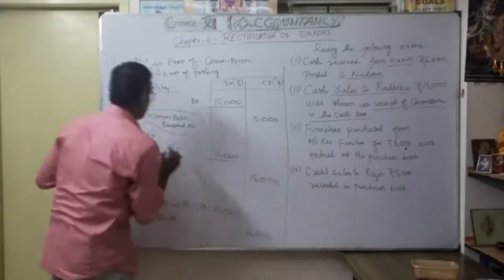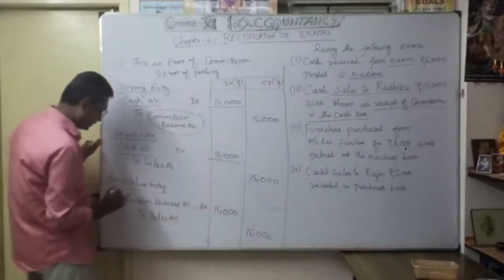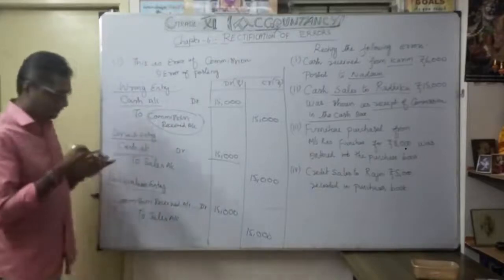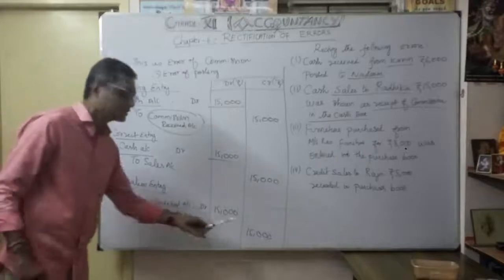So earlier I wrongly credited the commission received account. That's why I am going to make it debit to rectify. Commission received account 15,000 to sales account 15,000.